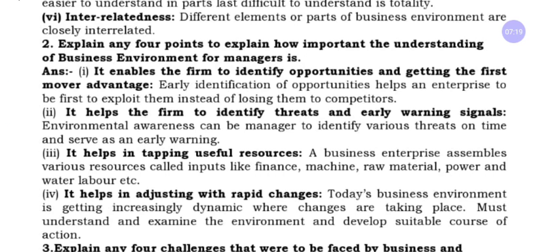The business environment not only gives information and warns about problems, but also helps a lot in the utilization of resources in an organization, like finance, machine, raw material, water, labor, etc. And fourth point, it helps in adjusting with rapid changes. The business environment has a dynamic nature, and it helps in adjusting to whatever changes may occur in the market, so we can easily adjust to the environment.